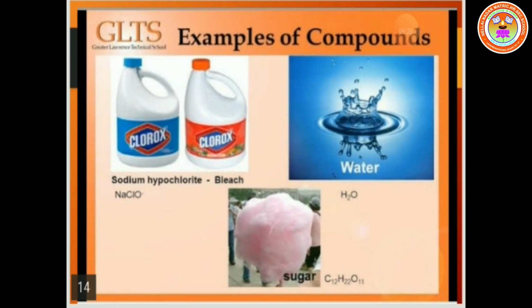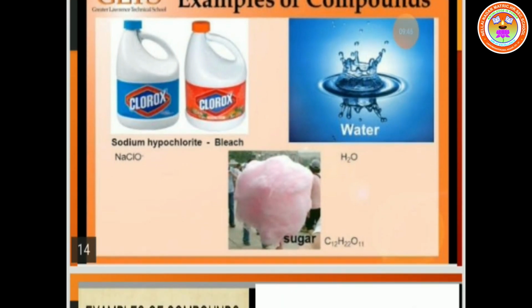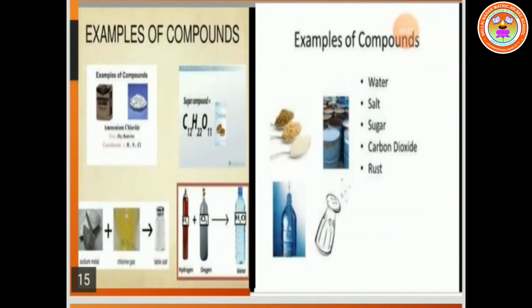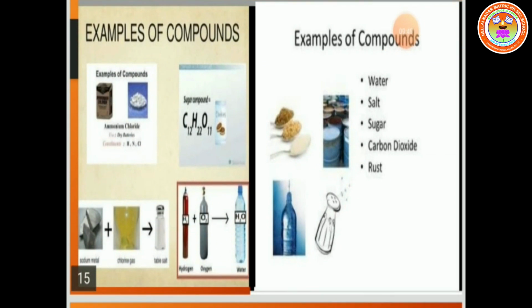Sodium hypochlorite, bleach, is NaClO minus. Water is a compound. Sugar is a compound. The molecular formula of sugar is C12H22O11. Examples of compounds.